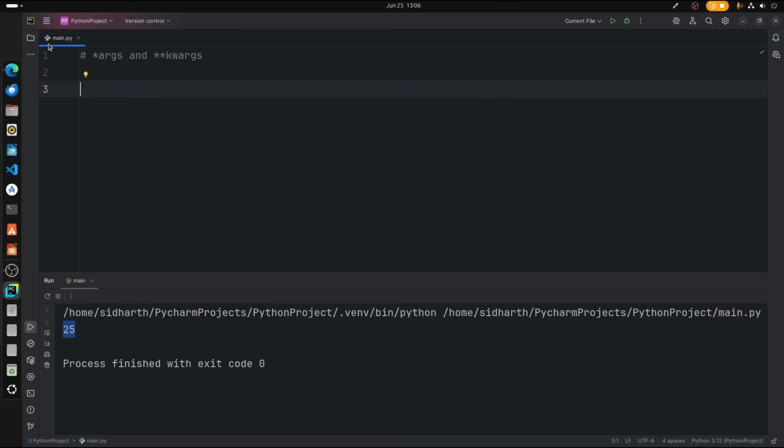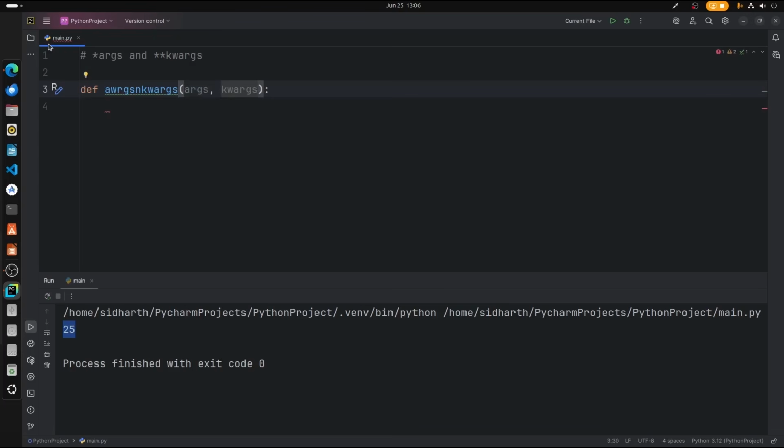Alright, so what we're going to do here is, let us say def, and args and kwargs. In this function, what we're going to do here is print. Before that, let me just add the parameter. So args and kwargs.